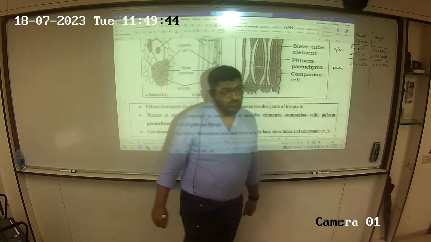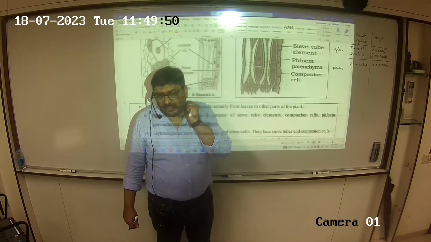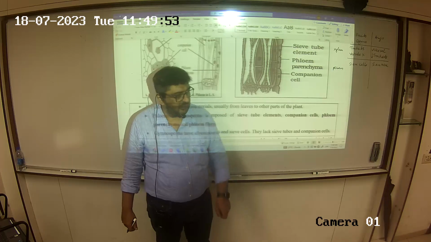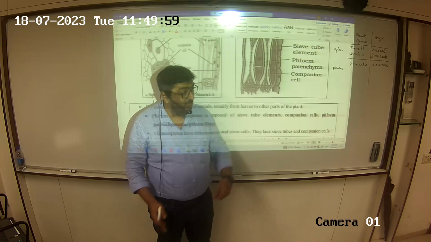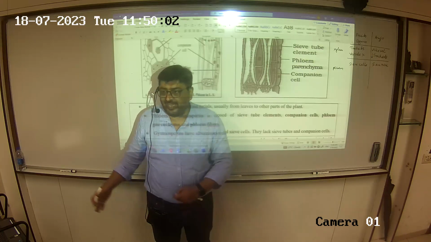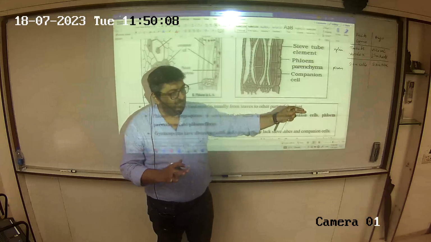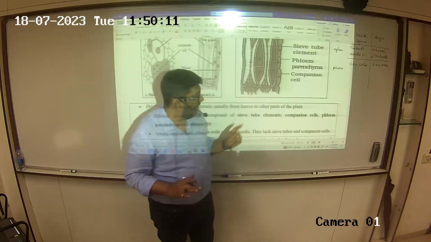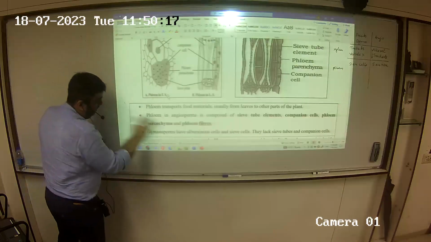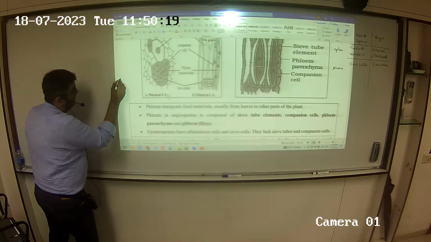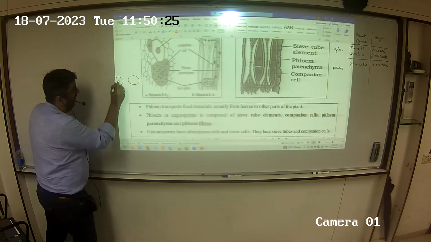The pteridophytes and gymnosperms show the presence of sieve cells, whereas the angiosperms show the presence of sieve tubes. Right? When we say phloem is made up of sieve cells and sieve tubes, no: sieve cells or sieve tubes. So sieve cells in case of which group of plants? Pteridophytes, the lower group of plants. And sieve tubes in case of the higher group of plants. Okay. Now, sieve cell or sieve tube. We'll come to the structure in a moment. But sieve cell and a sieve tube. The sieve cell has a nucleus and cytoplasm.